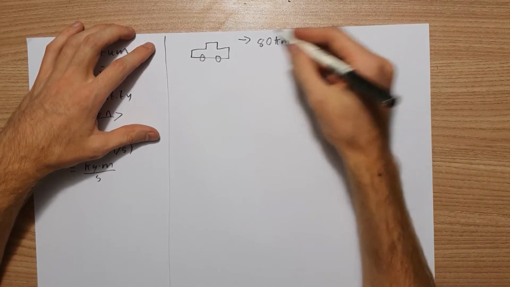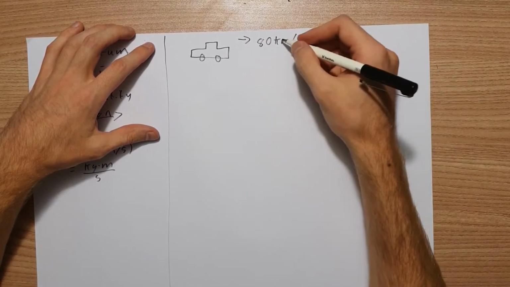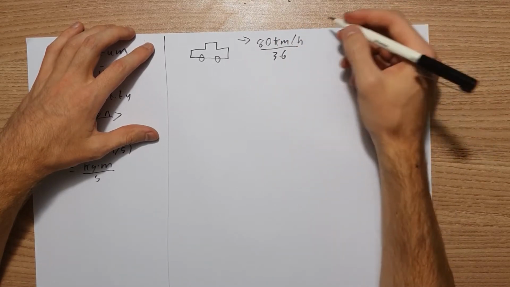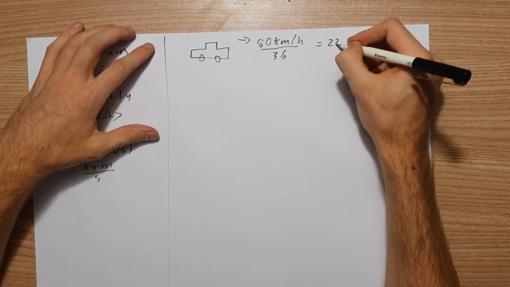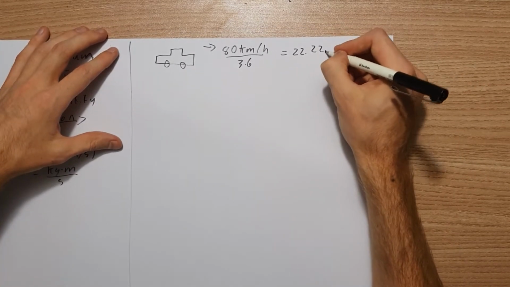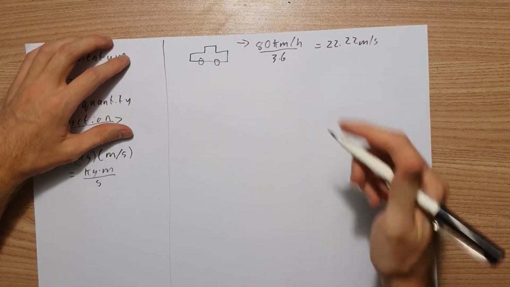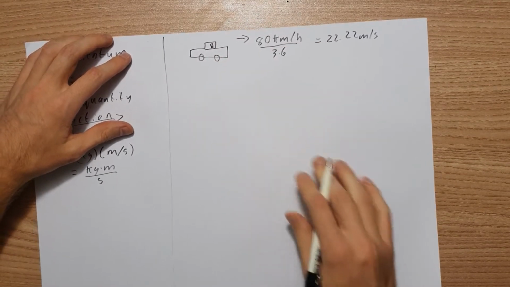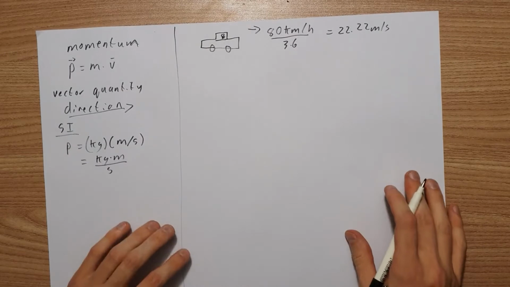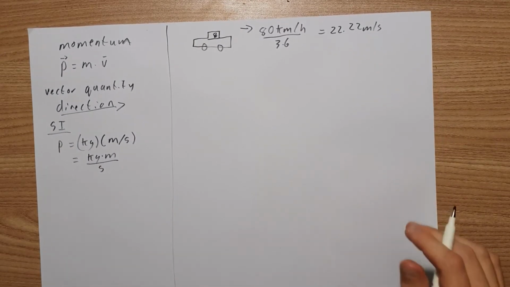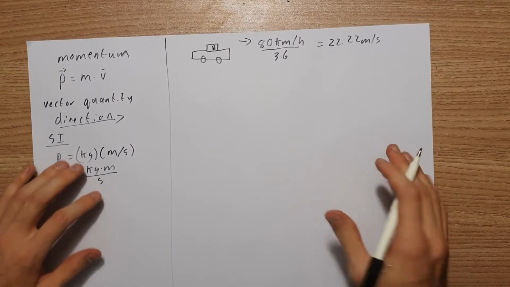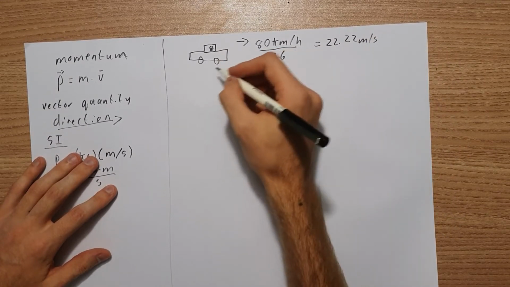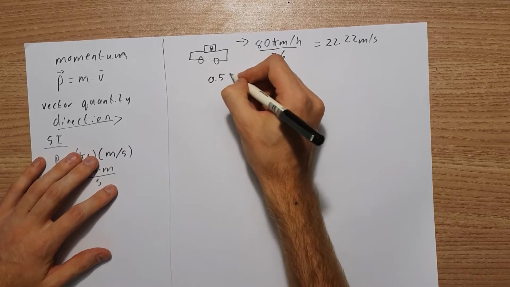If we convert 80 kilometers an hour to meters per second, we divide by 3.6, which gives 22.22 meters per second. Because the car is traveling at that speed, I am also traveling at that speed. Now let's say you come to a sudden stop. Let's say the car stops within 0.5 seconds.